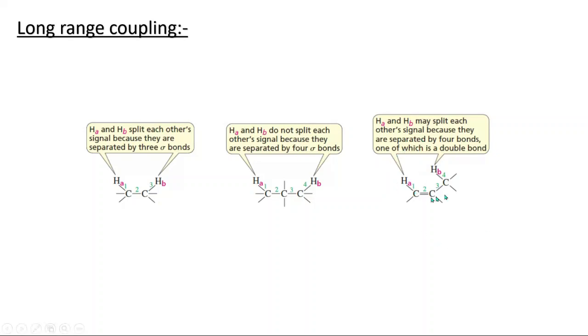Now this is the special case. HA and HB are also separated by 4 bonds, you can count 1, 2, 3, 4, but they may couple. Why is it like that? If you see this carbon-carbon bond, that is a pi bond, a double bond. So this may decrease the distance between these carbons, and this hydrogen may couple due to this alignment of the molecule.